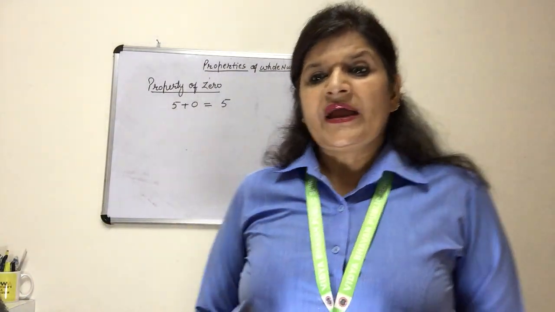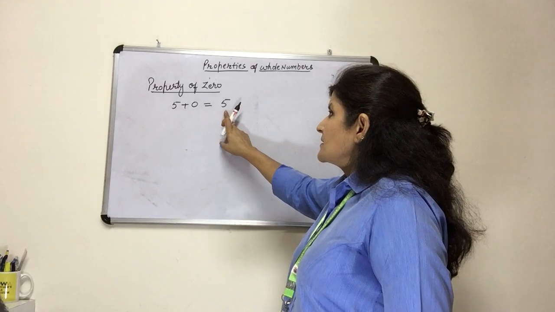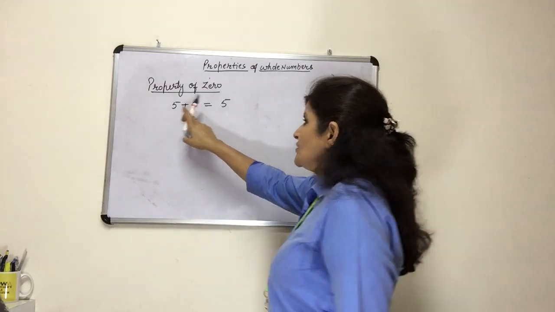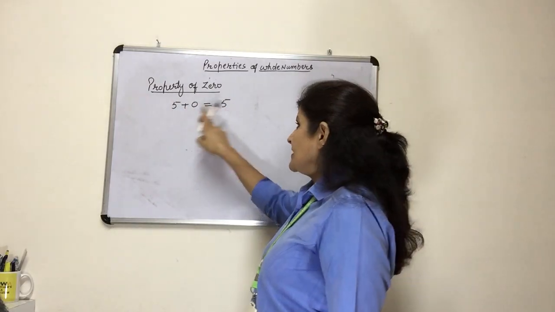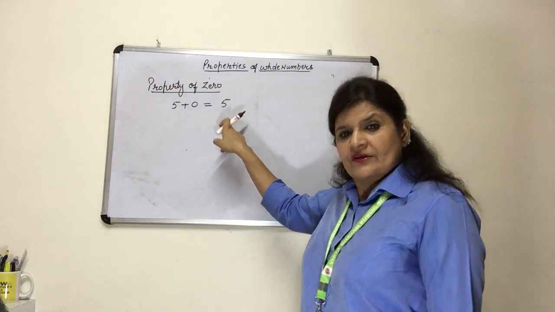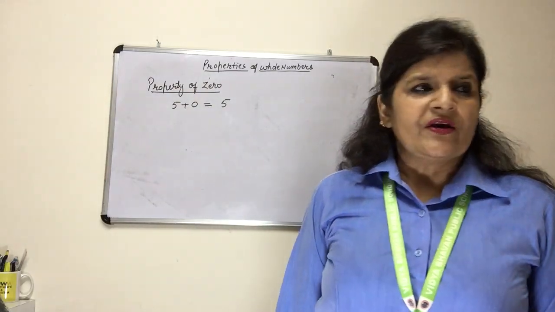If we add 0 to any number, the sum will be the number itself. What does this mean? If we are adding 0 with 5, the answer will be 5. 7 plus 0, 7. 12 plus 0, the answer will be 12. So this is called the property of 0.